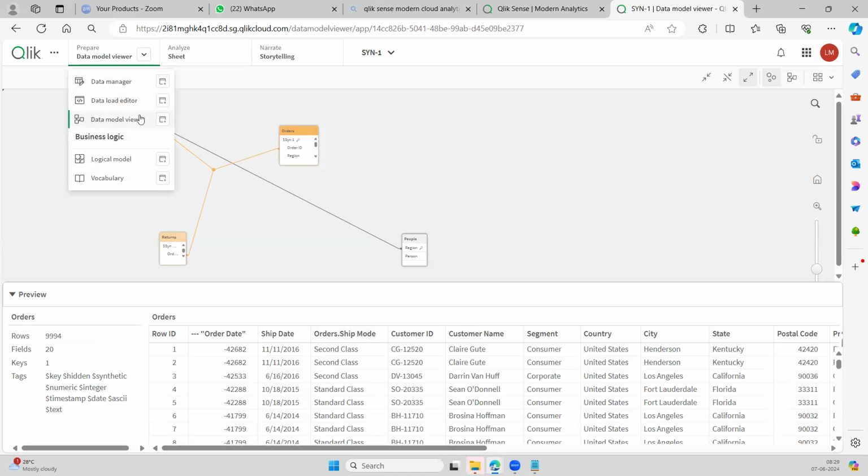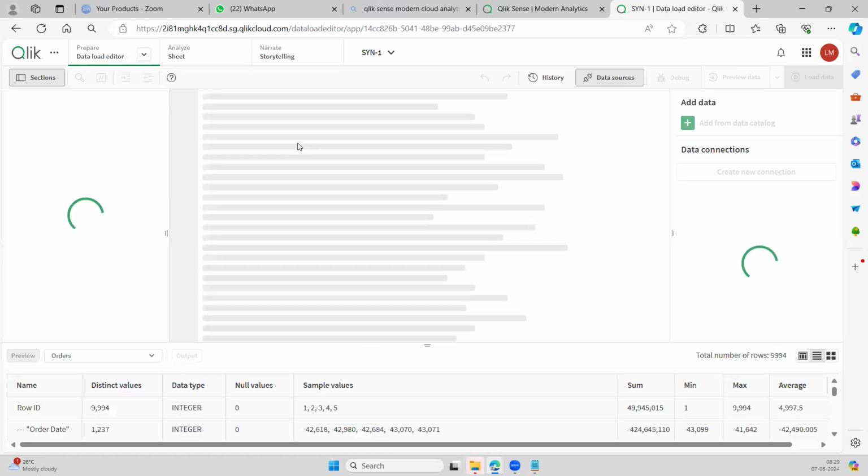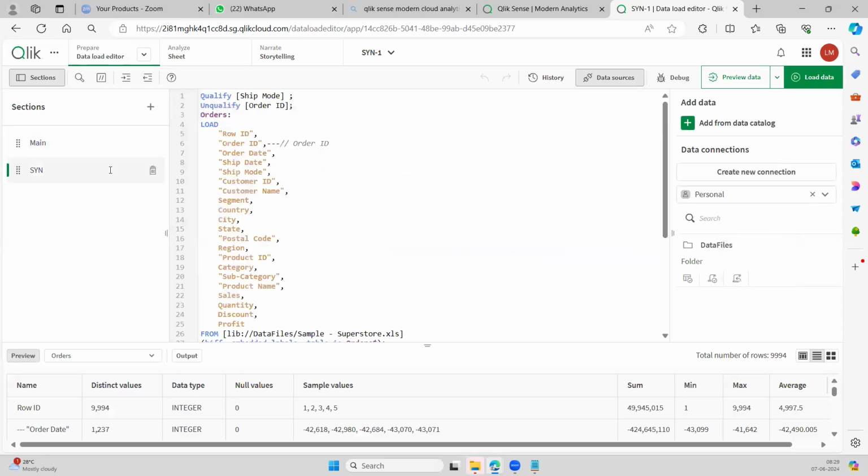Okay, sir. Qualify also works for a single column. Yeah, all these things you have to explore. So what is the assignment for tomorrow? You have to create your own data and explore this synthetic key. Just create a common field between two tables. You can take student data, employee data, whatever data you want, and provide a common field between two tables and work on it.